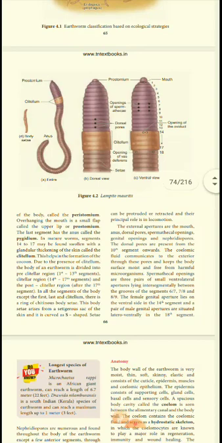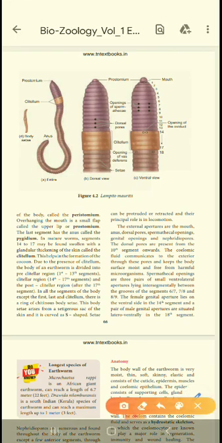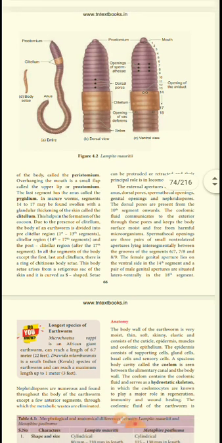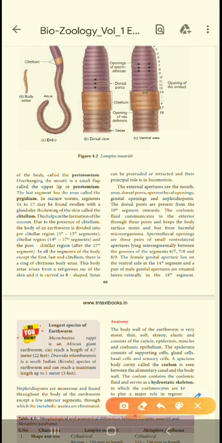So the external apertures are the mouth, the anal dorsal pore, and the spermathecal openings, which form the sperms. Where the spermathecal opening is, this is the oviduct, the ovum. Then on the same side, on this left side, see, this is the spermatheca, sperms are present in that. Okay, so the nephridia are present from the 10th segment onwards. The pores keep the body surface moist and protect against harmful microorganisms. So the spermathecal openings and the 3 pairs are very, very important: 6 and 7, 7 and 8, 8 and 9. So we note down 6, 7, 8. These 3 are very, very important for the 14th segment.